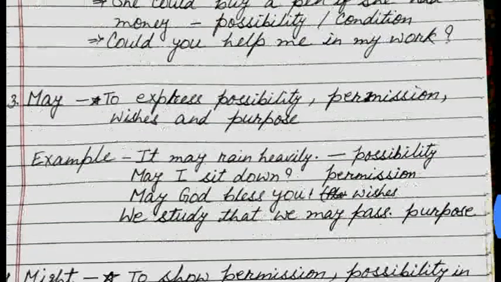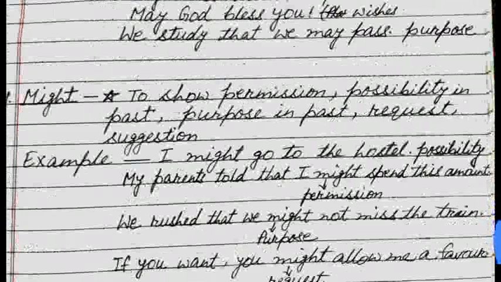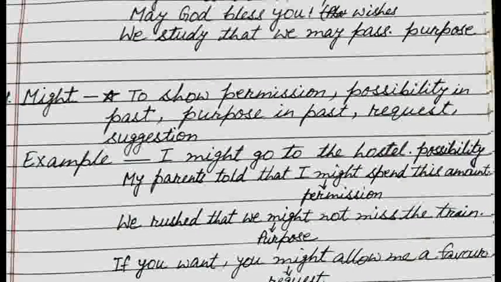Now the next is might. Let's see the uses of might. Where do we use might? First, to show permission, possibility in past, purpose in past, and request and for suggestion.